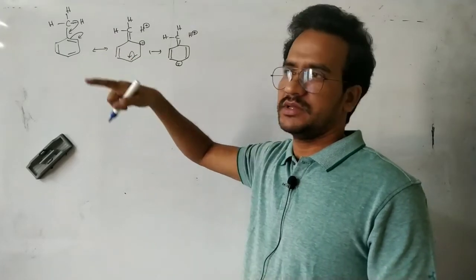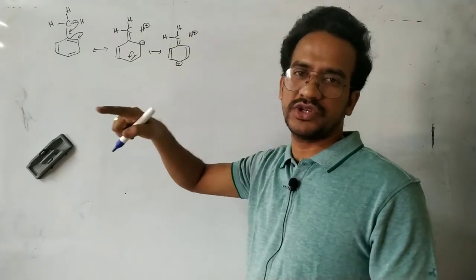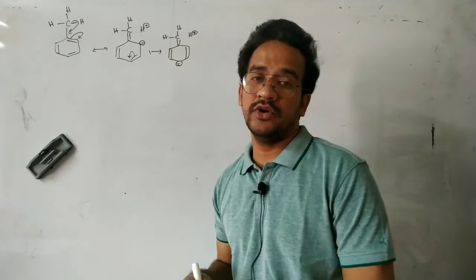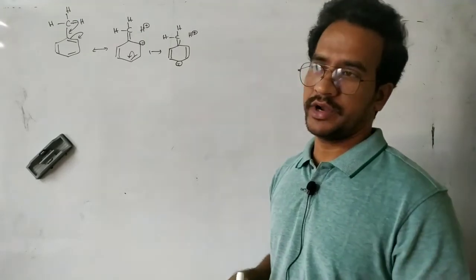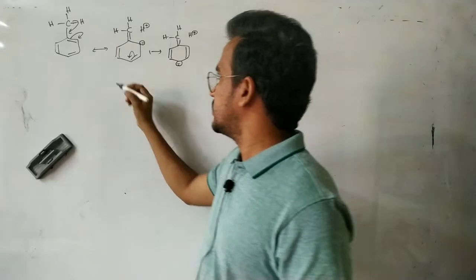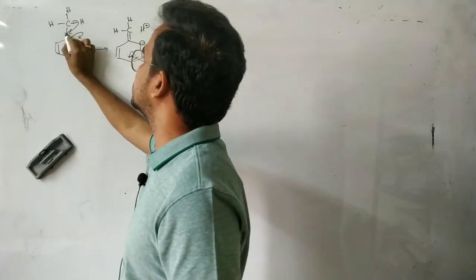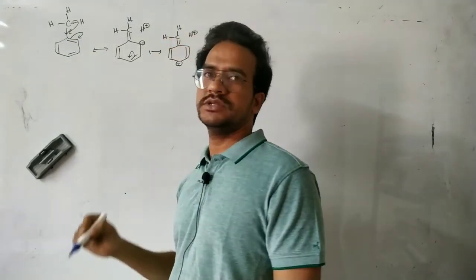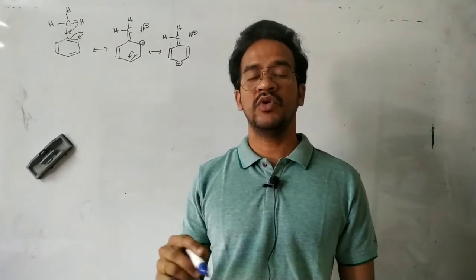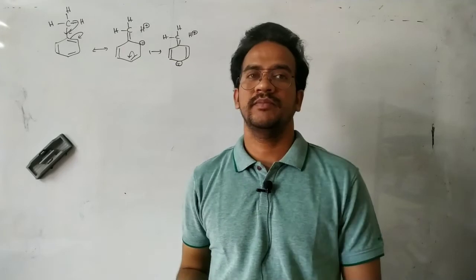As a result, the electron density increases at the ortho and para positions. So here the CH3 is an electron donating group by hyperconjugation, and by the inductive effect also it is electron donating, because it transfers sigma bonding electrons towards the more electronegative sp2 carbon.